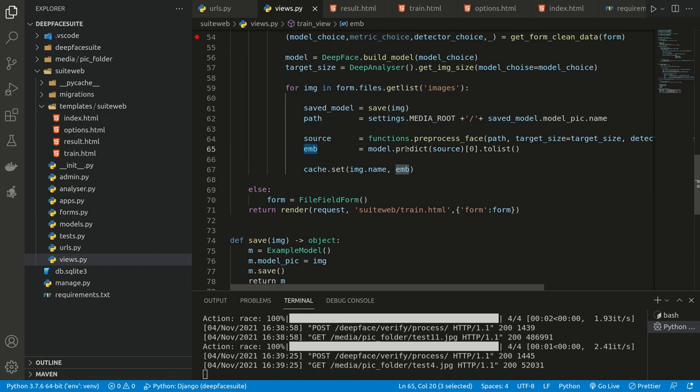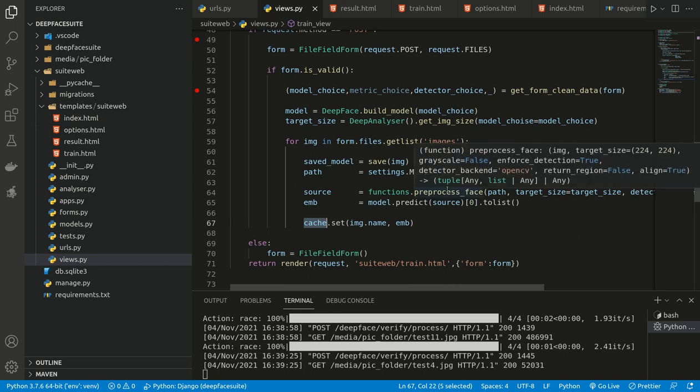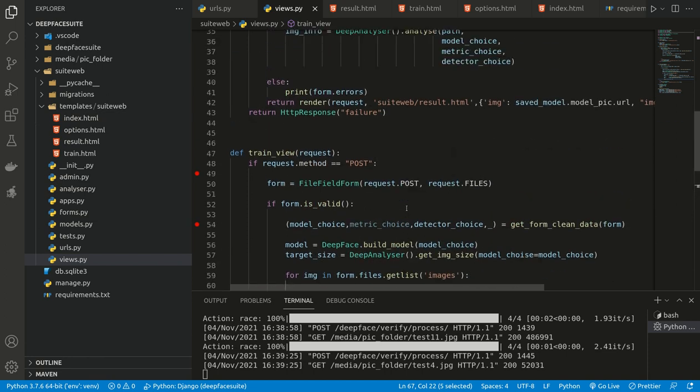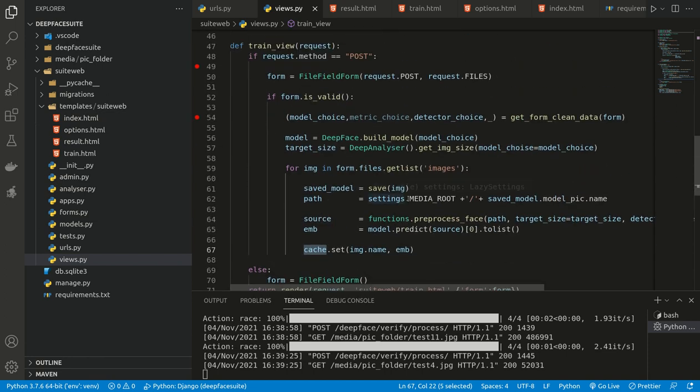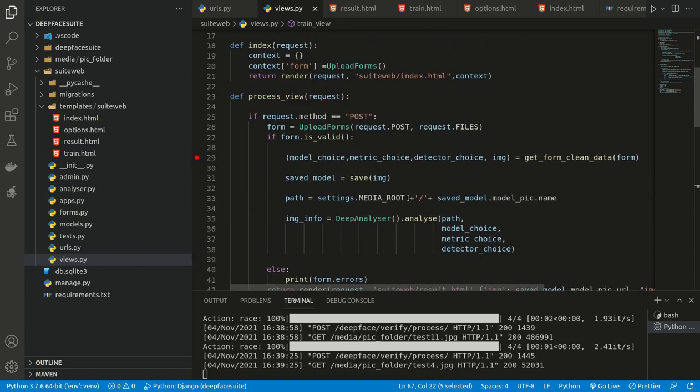This is a 128x1 matrix, and we are saving it into a Redis cache memory. We are doing this for all the images. So this is only 10 or 20 lines of code for the training part.